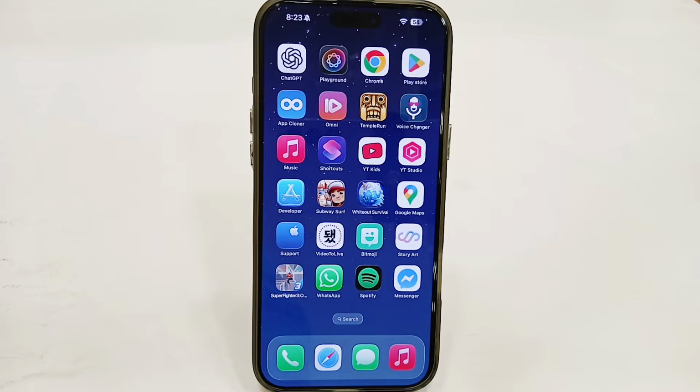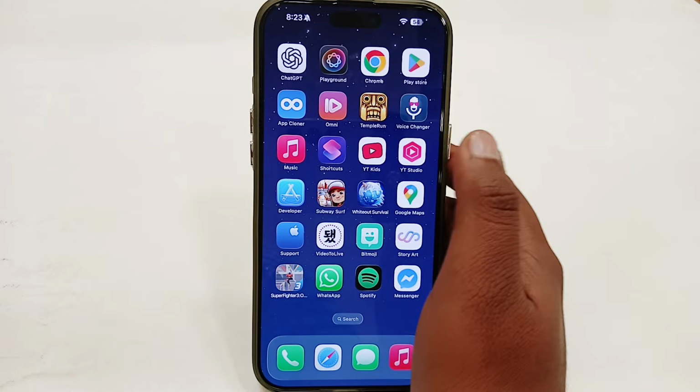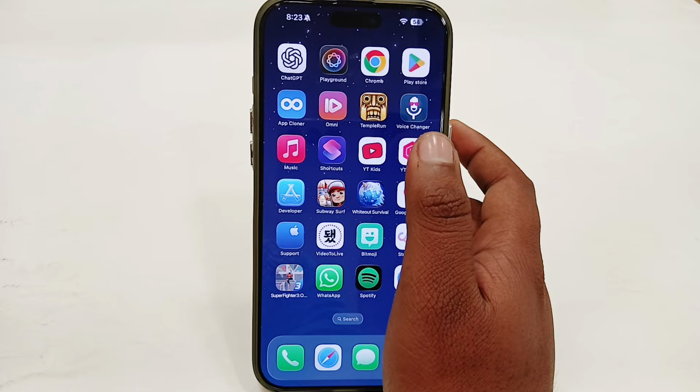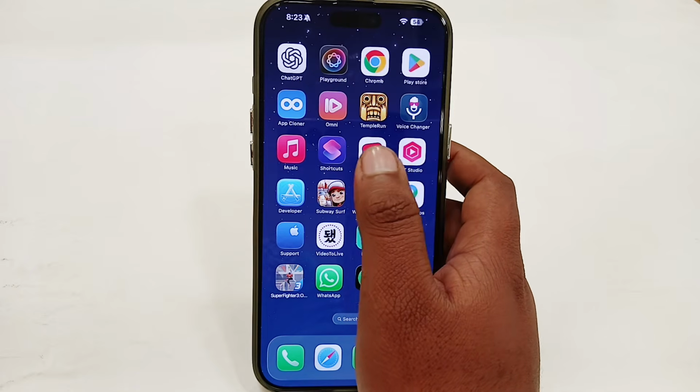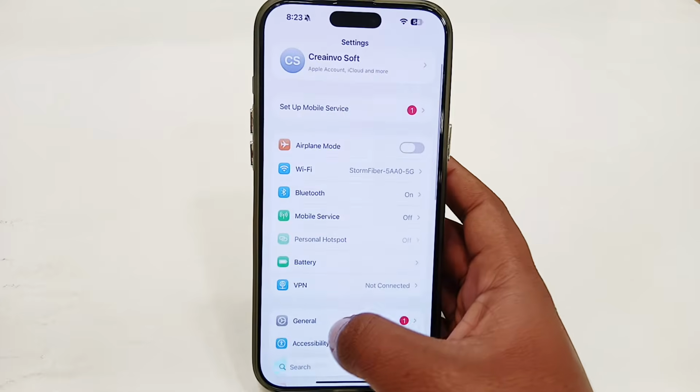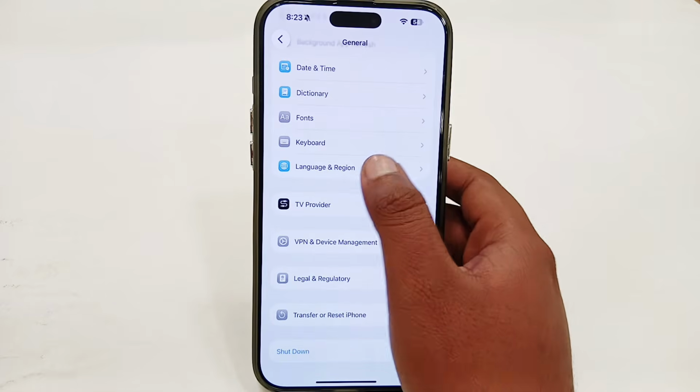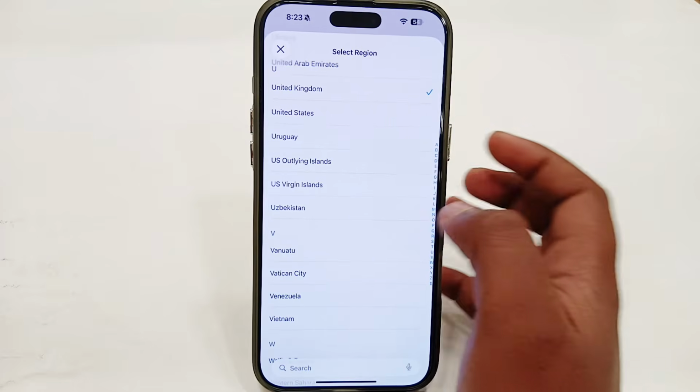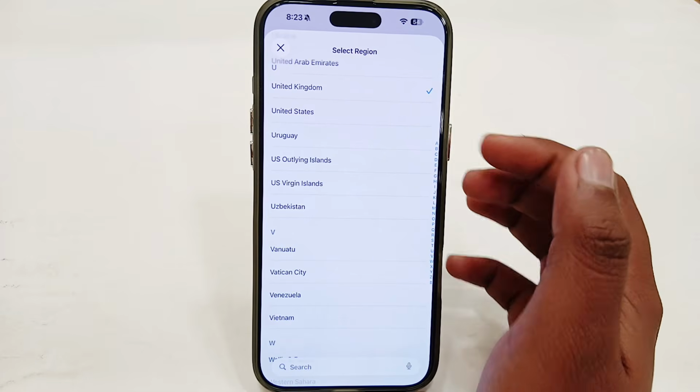So the very first thing, you just have to make sure that you have a stable and strong network connection, and you also have to make sure that you're not connected to any kind of VPN. Then go to your Settings app, go to General, go to Language and Region option. Select Region and select your own region in which you are living.